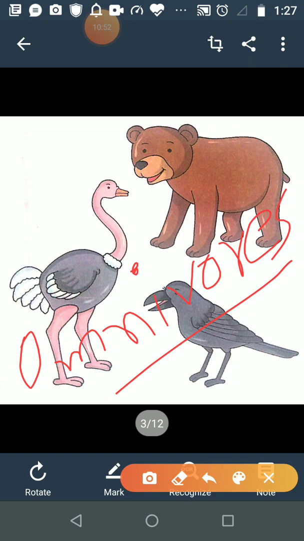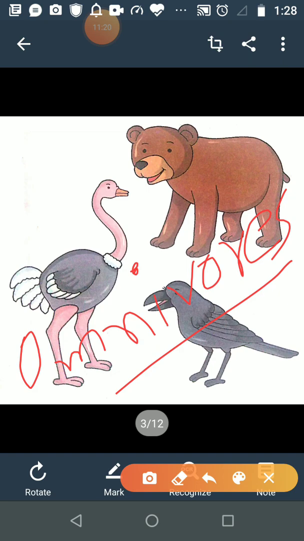But when you were teaching the topic different eating habits of animals, you explained carnivorous animals. They eat the flesh of other animals.